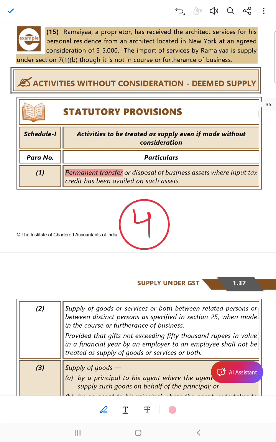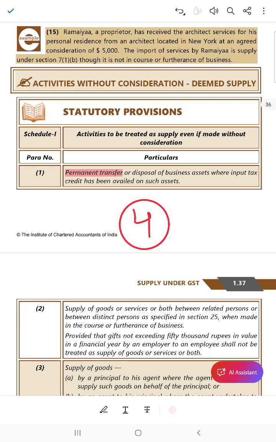Now my outward tax liability will not increase, and I have taken input also on the previous tax liability. So instead of being an intermediary, I become the end consumer.